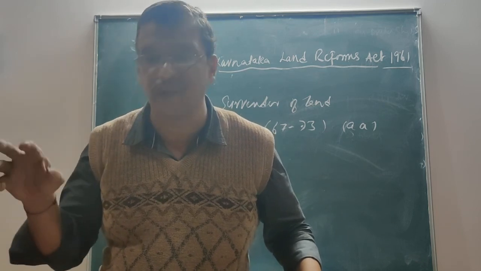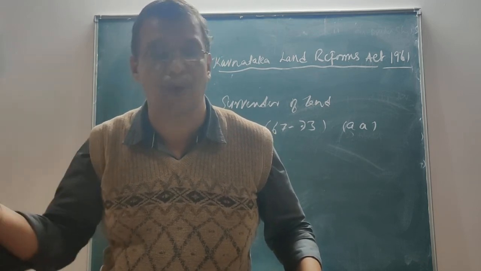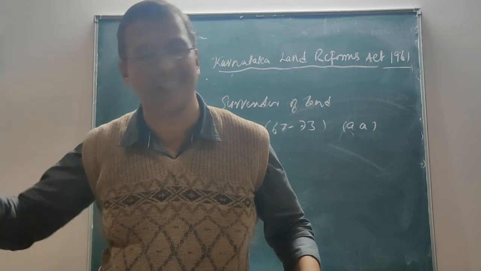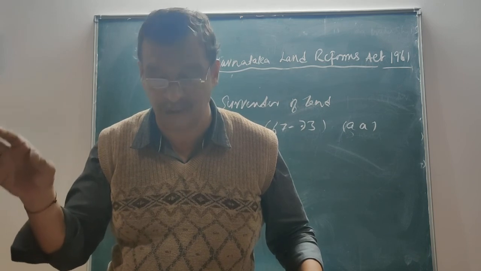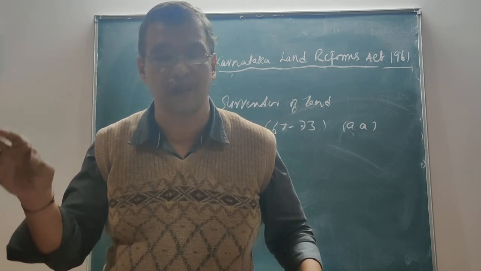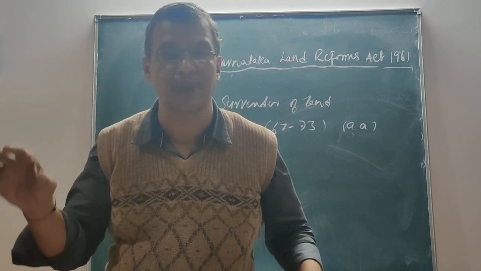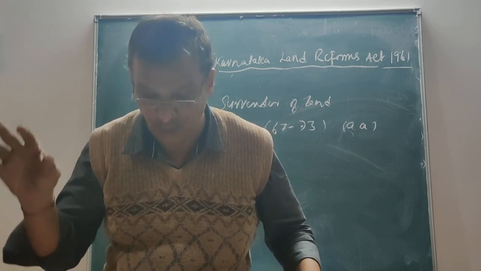But if any person alienates the property by way of sale, gift or exchange, in whatever mode it is, such transfer or alienation becomes null and void.